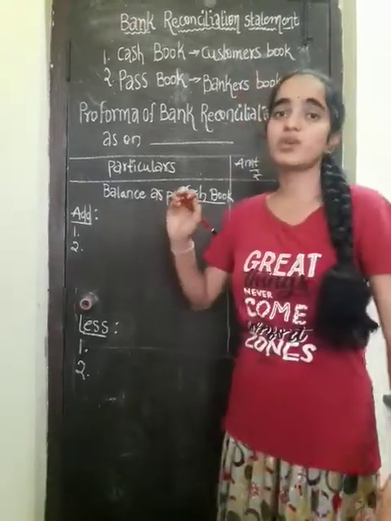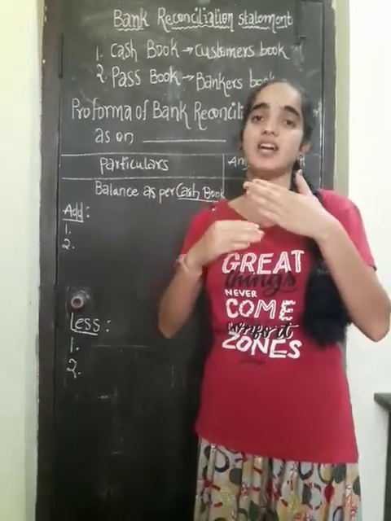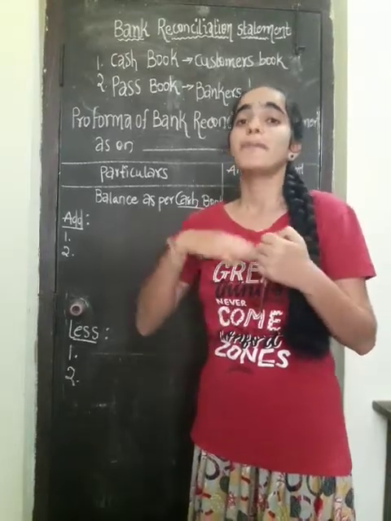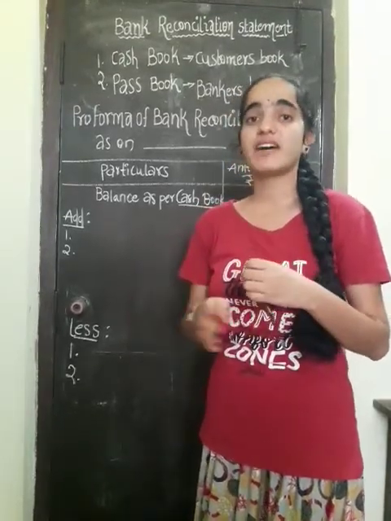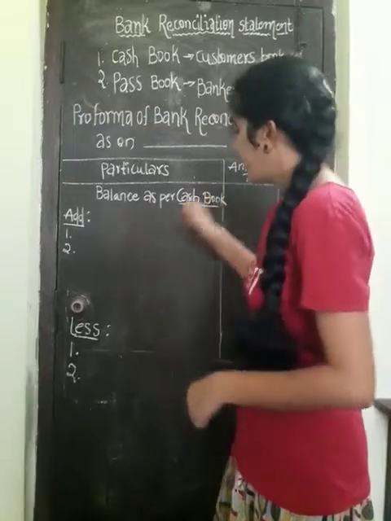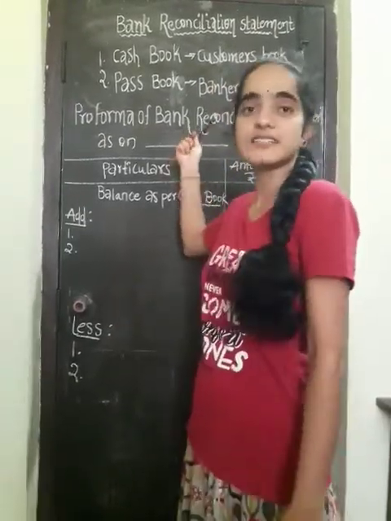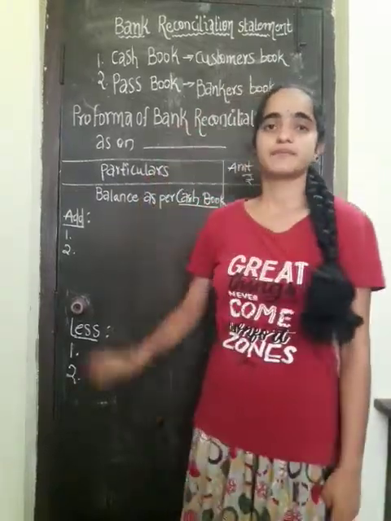So undercast means the amount is getting less. So he has got less amount. He is in a minus problem. That's why it comes into the less in the cash book of the bank reconciliation statement.